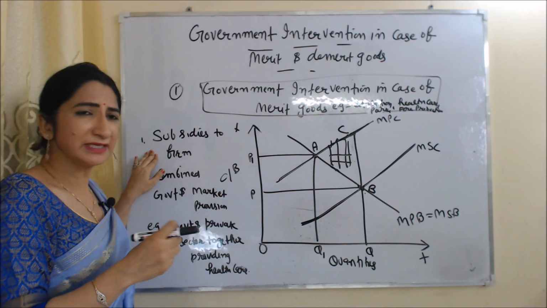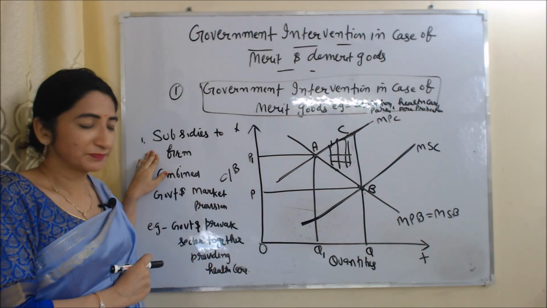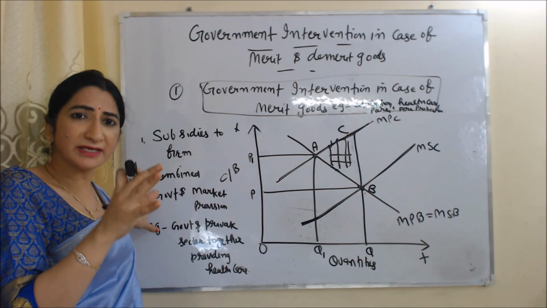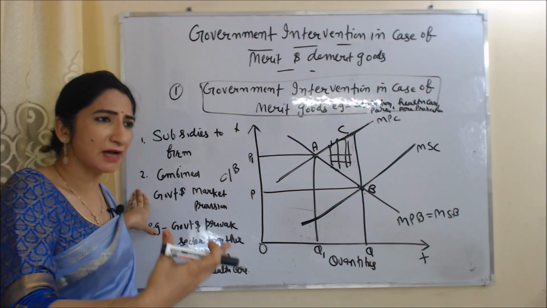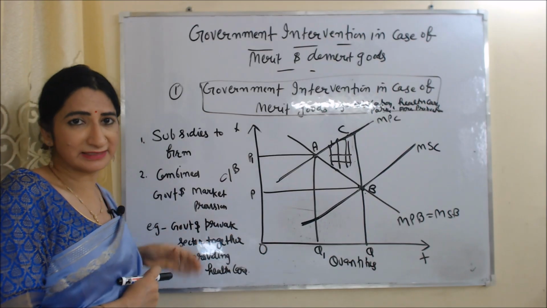For example, government can provide subsidies to those industries which are producing merit goods. Second thing, government can combine government and market provision. For example, the private sector and government sector together providing healthcare services.